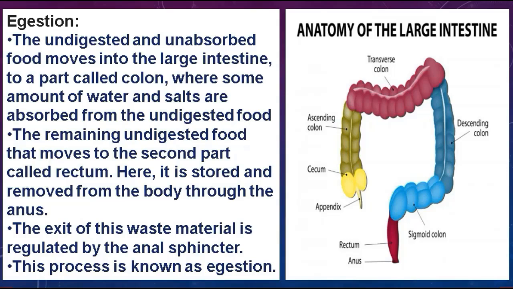Stool means feces, thereby maintaining continence. This whole process of removing the waste material from the body is known as egestion. Now moving on towards the next slide, from the next slide you will learn the digestion process in grass eating animals. So let's move on towards the next slide.